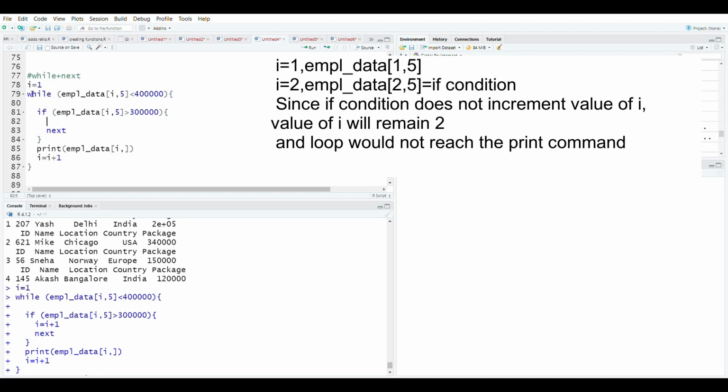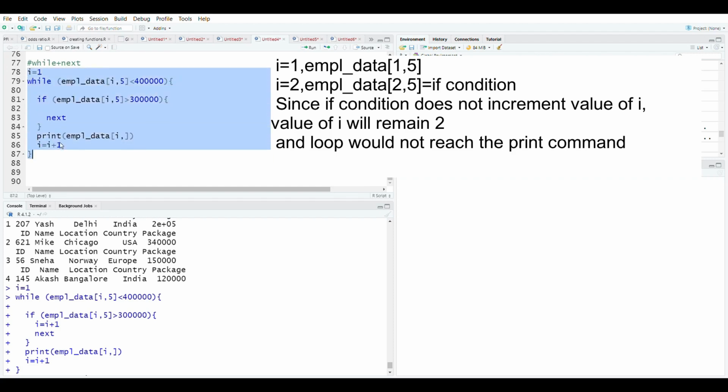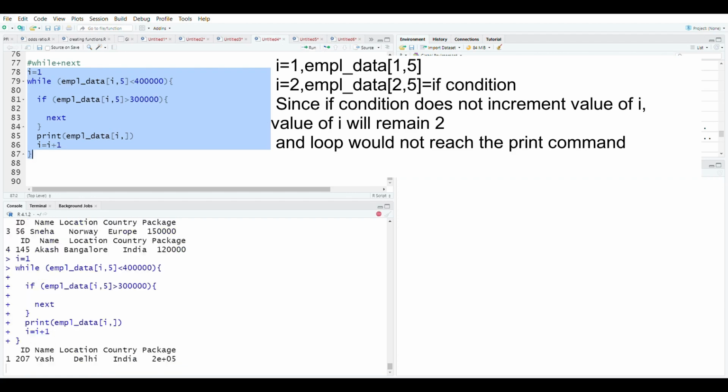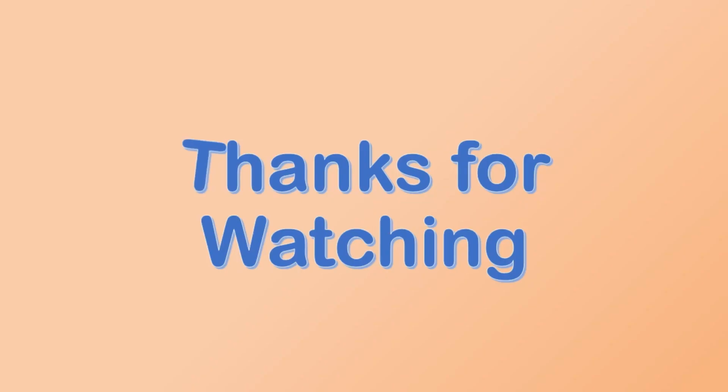Let's run this. Okay, we have already run this, right? This we will run. So now only the first row will be printed.